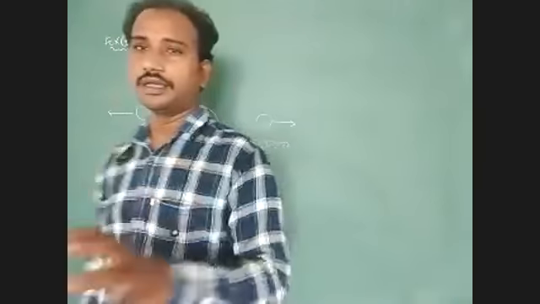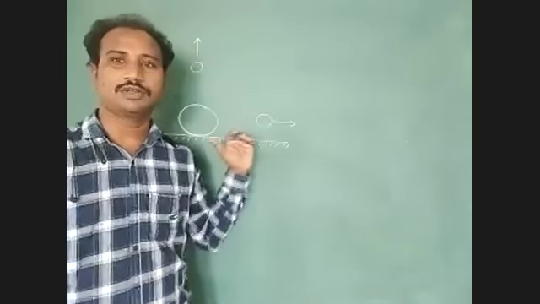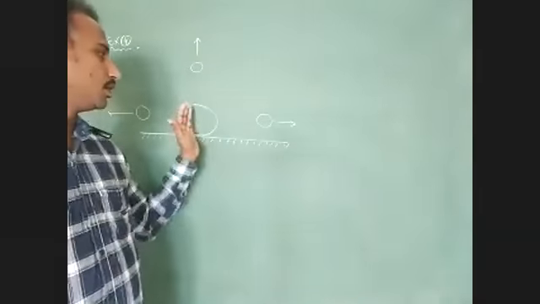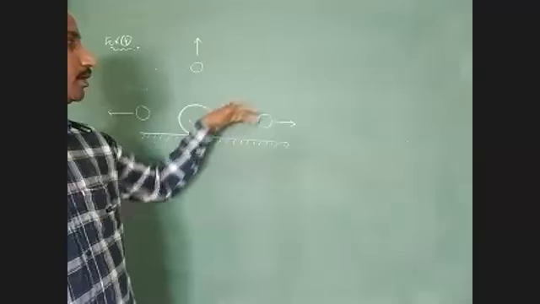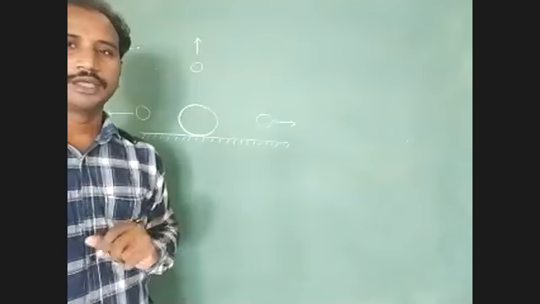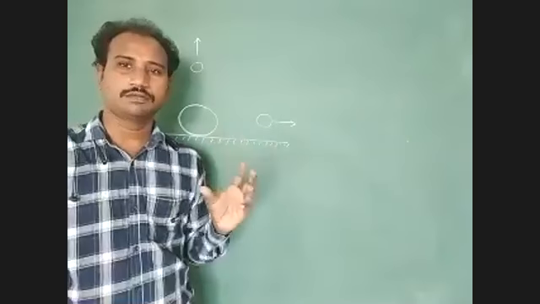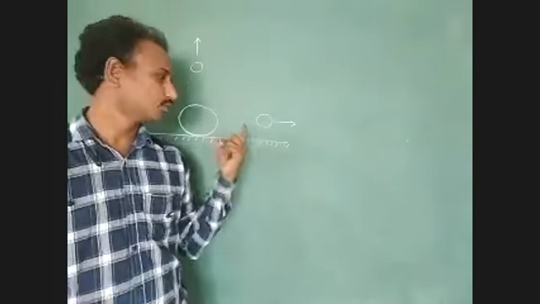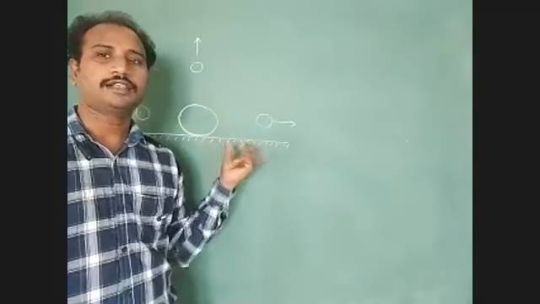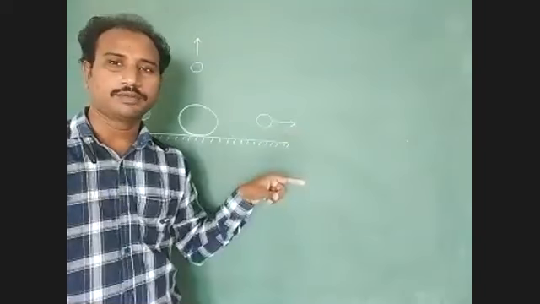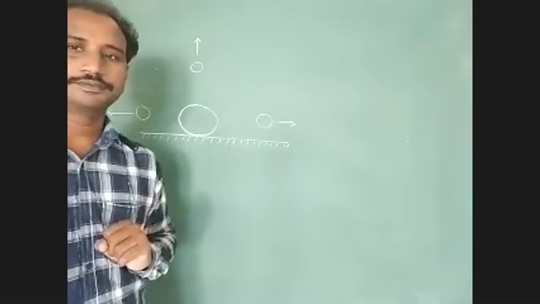What is the condition? The shell of a bomb is at rest on a horizontal surface. After it explodes, it divides into 3 fragments. Now we have to find the total momentum of the system before the explosion of the bomb, and next the total momentum of the system after the explosion of the bomb.